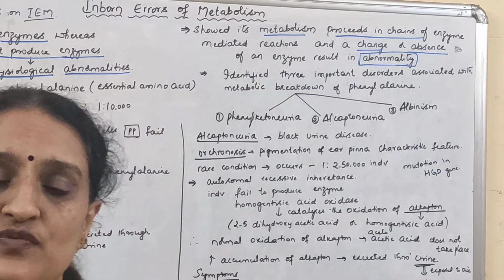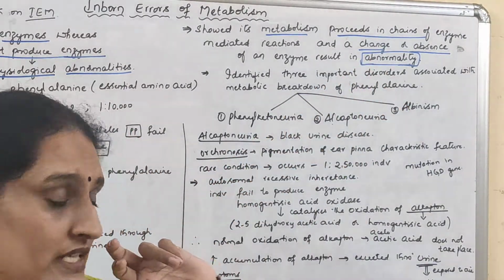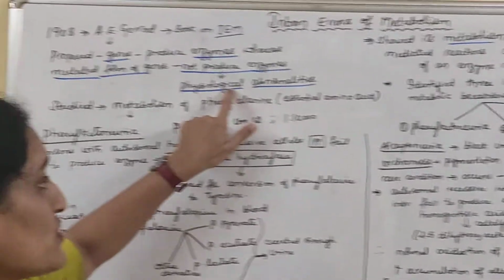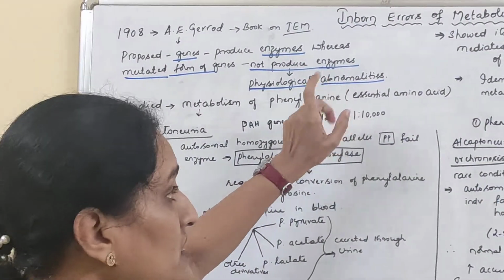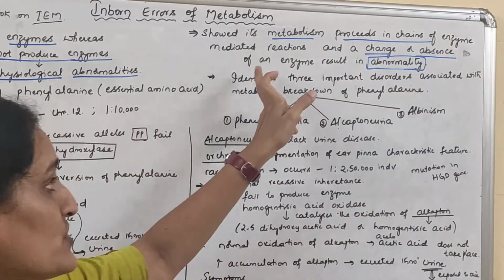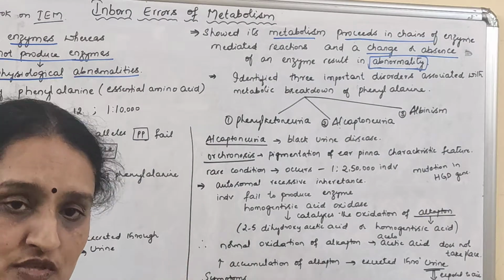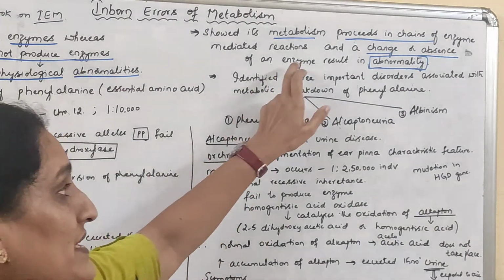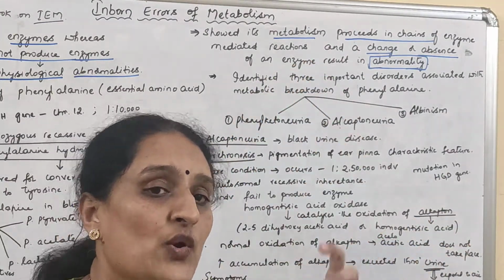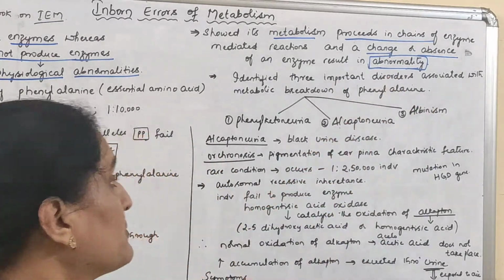Anything that deviates from its normal condition is what we call abnormality. Now what happens when such physiological abnormalities occur? That results from a change or absence of an enzyme which is required for that particular process of metabolism. And since that required enzyme is absent, that results in an abnormality.